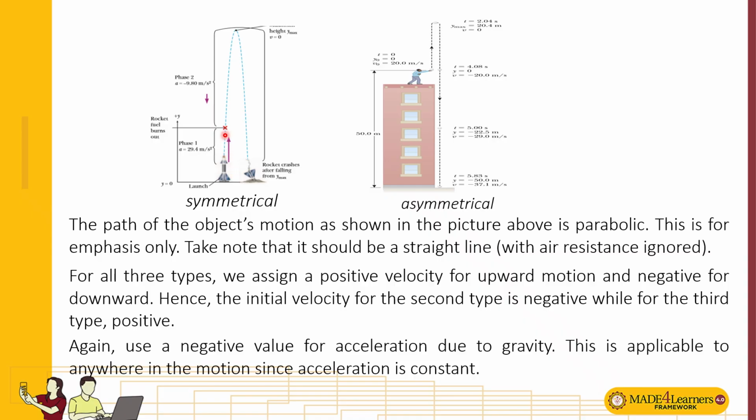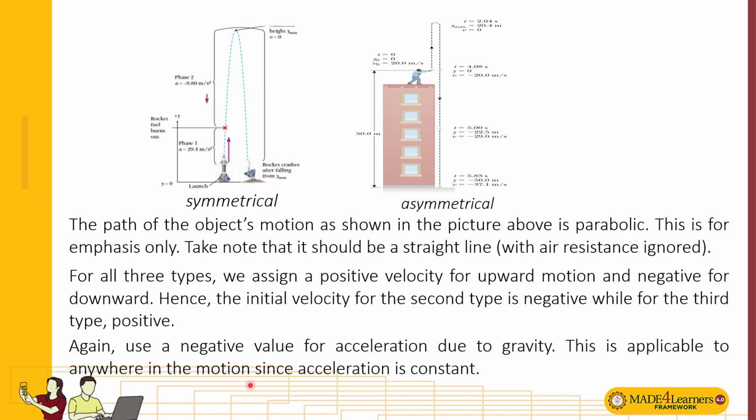The drawing is parabolic, but take note that the true path is straight, just to emphasize that it went back to its starting position. That's why it's drawn as if it is parabolic, for emphasis only.